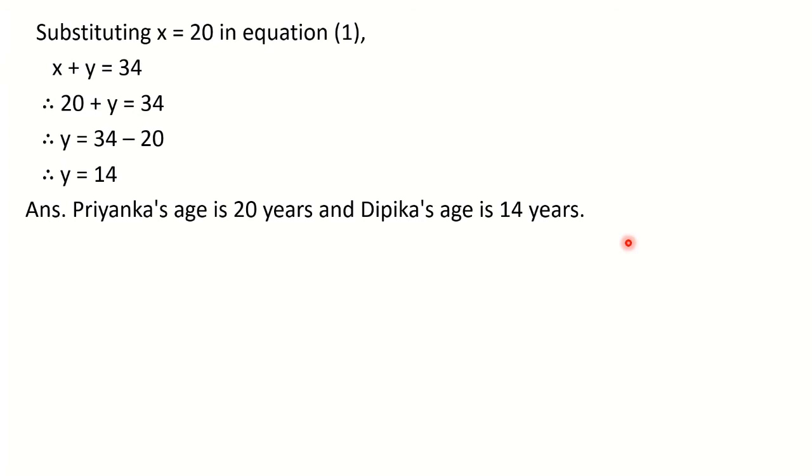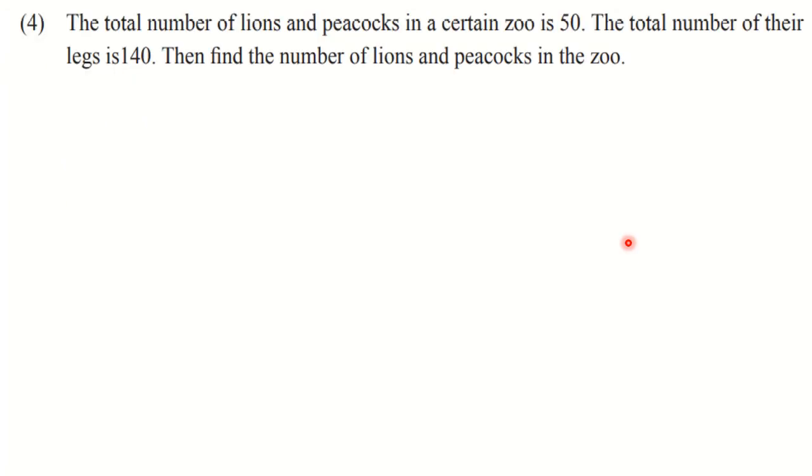Okay, I hope you must have completed it. Let us go towards the next question. Question number 4. The total number of lions and peacocks in a certain zoo is 50. The total number of their legs is 140. Then find the number of lions and peacocks in the zoo.